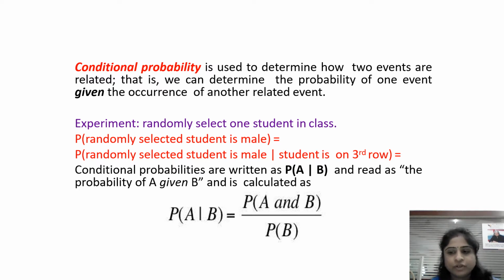Some means of transport or the other you people will be using to come to the college. So that is like daily you do that.